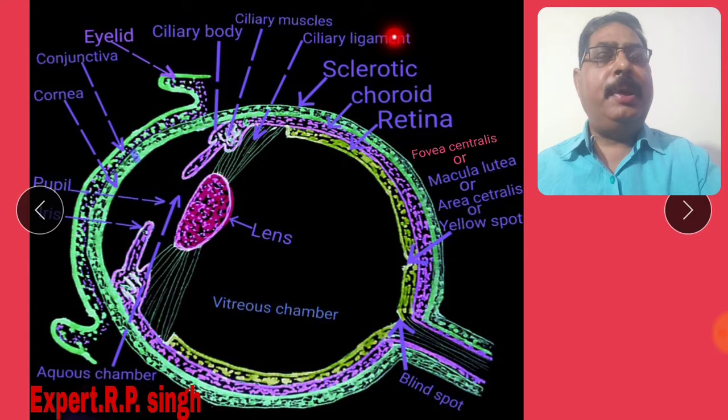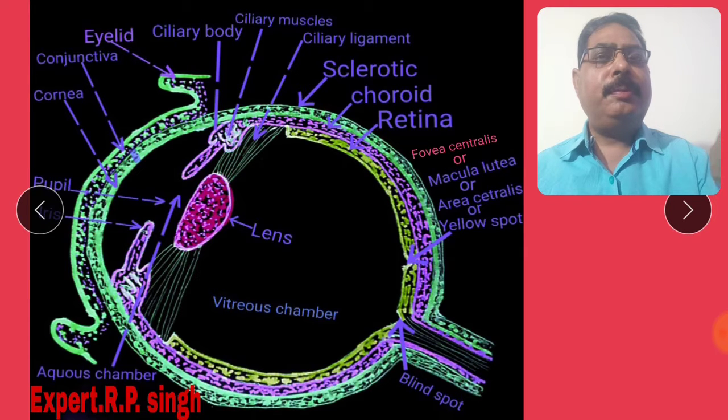Suspensory ligament. The suspensory ligament is the extension of the choroid layer. The suspensory ligament and the ciliary body take the lens to the correct position.